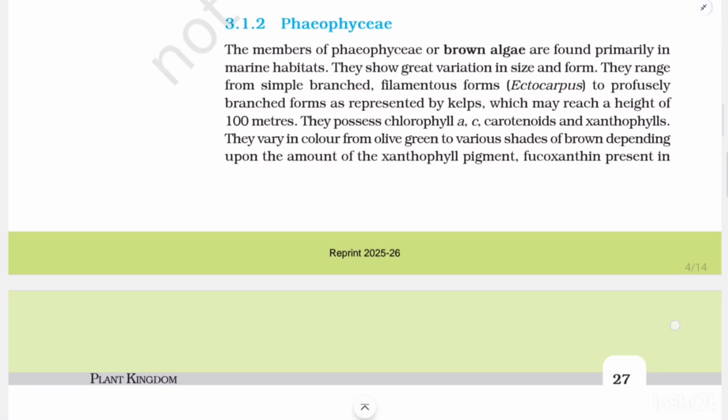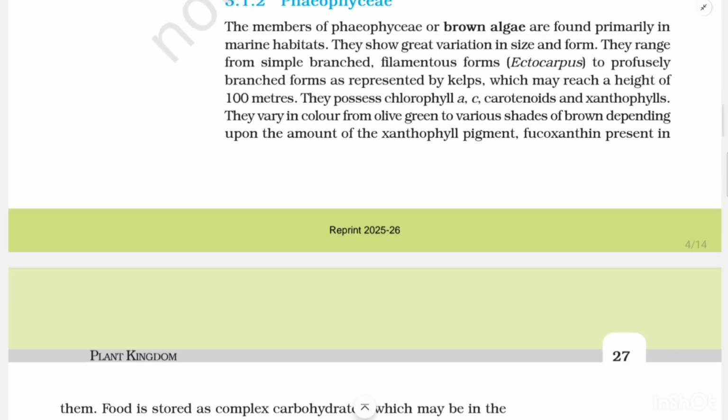3.1.2 Phaeophyceae. The members of Phaeophyceae, or brown algae, are found primarily in marine habitats. They show great variation in size and form. They range from simple branched filamentous form, that is Ectocarpus, to profusely branched form as represented by kelps, which may reach a height of 100 meters.